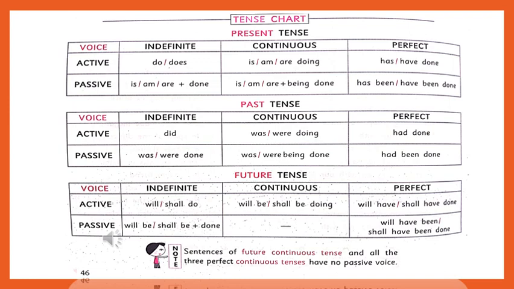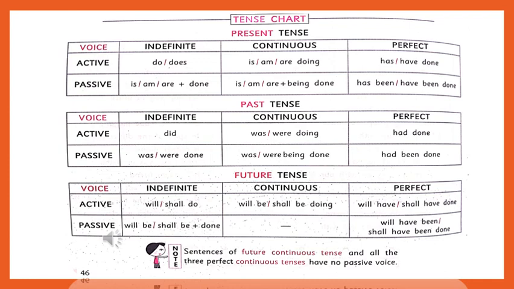Imagine the active voice is I am doing the works, plural works. Then in the passive voice, you have to use the plural verb. The works are being done by me, like that it will come. The works are being done by me.